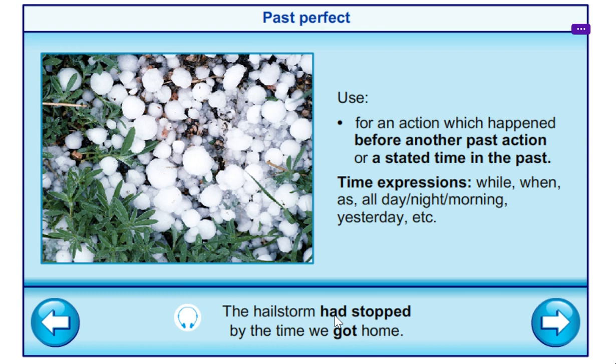So like we said, we use the past perfect for an action which happened before another past action. What is the action before it? It's like we got home. This is the past action. Before it, it had stopped. Like the hailstorm had stopped before we got home. Okay.